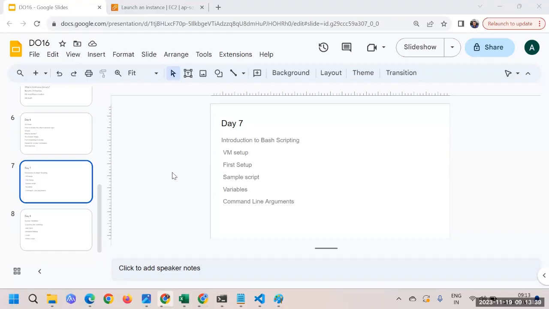Then we understood variables, how to declare variables, and bash scripting has a very good way to use a variable, exactly like Python. You don't have to declare what kind of variable it is. If you declare an integer, it is considered an integer.